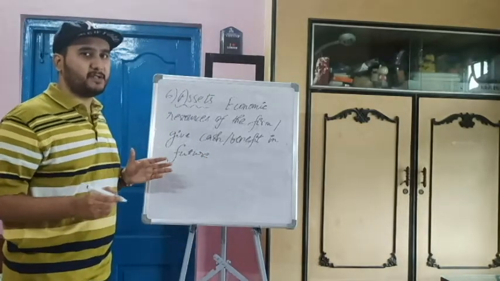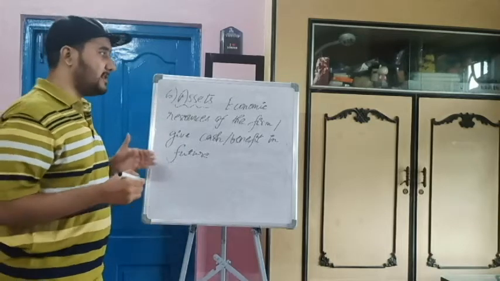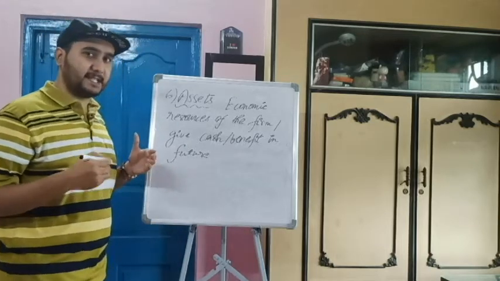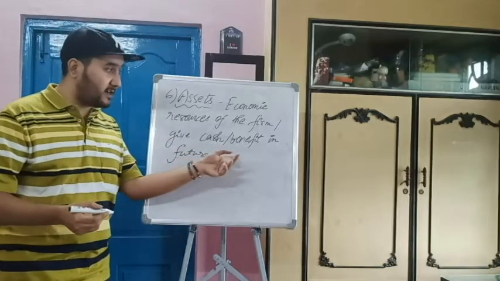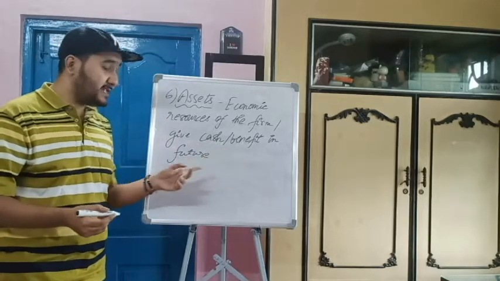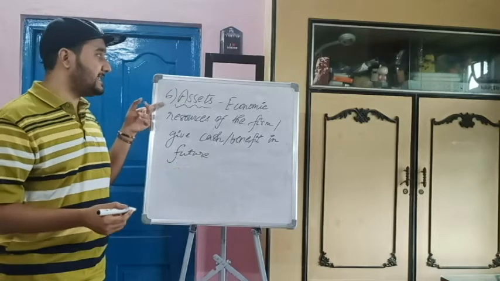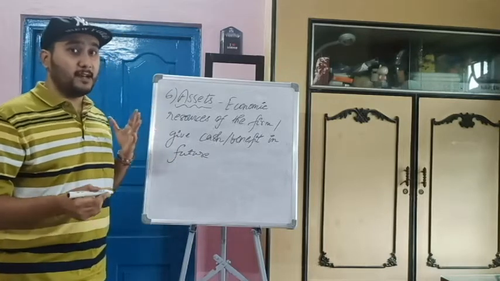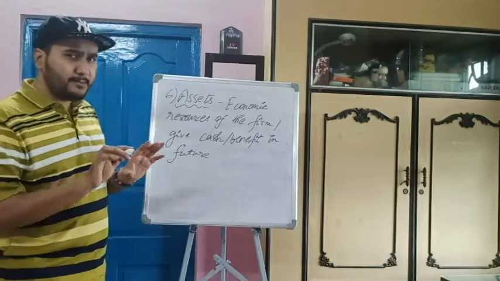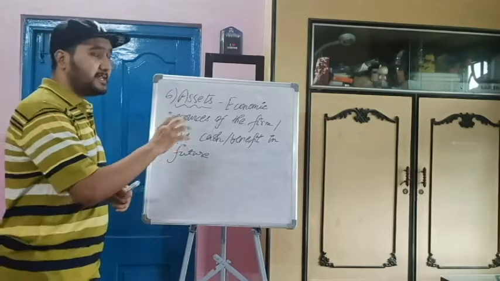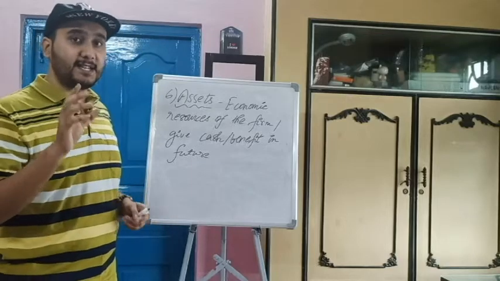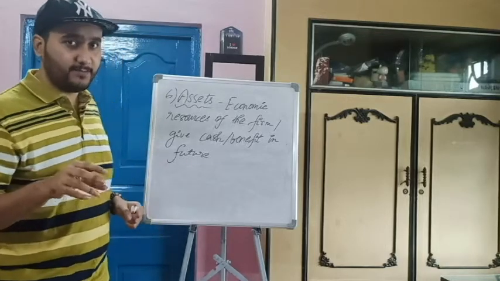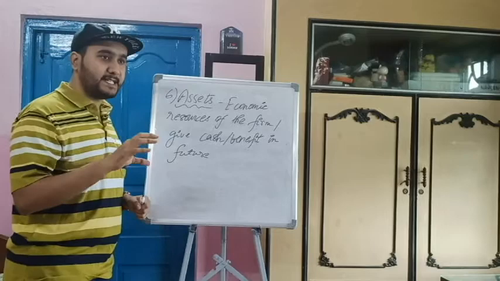We exploit resources. Likewise, the organization also exploits its assets for getting what? For getting cash or some other types of benefit in the future. That means assets are kept to get a return in the future. Simple. Okay. So these are the resources of the firm. Now we can classify assets, as there are various types of assets and you must know each of them, because each has some distinguishing feature.